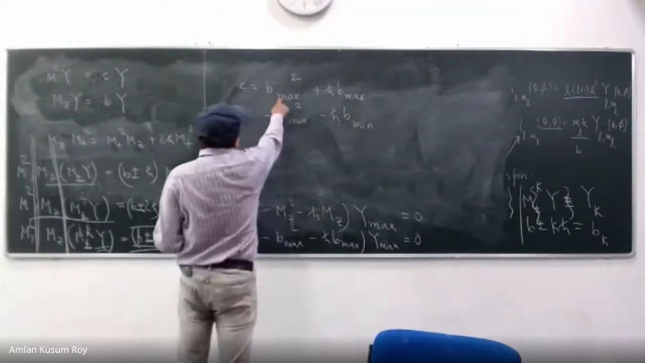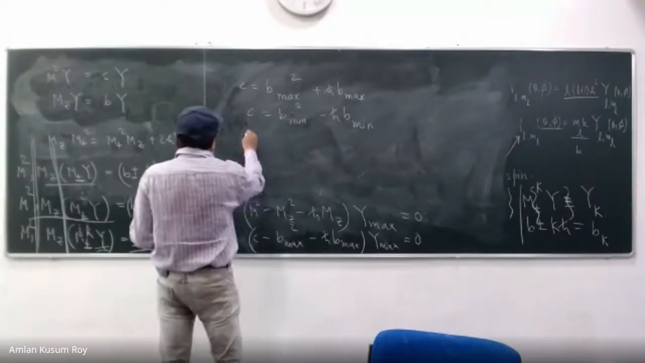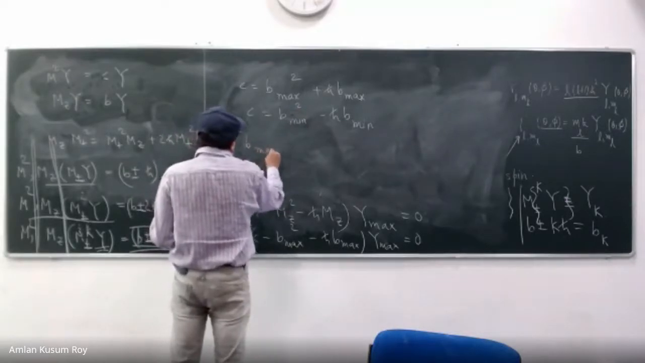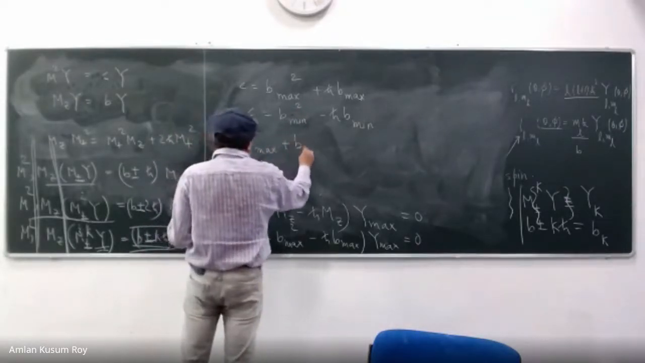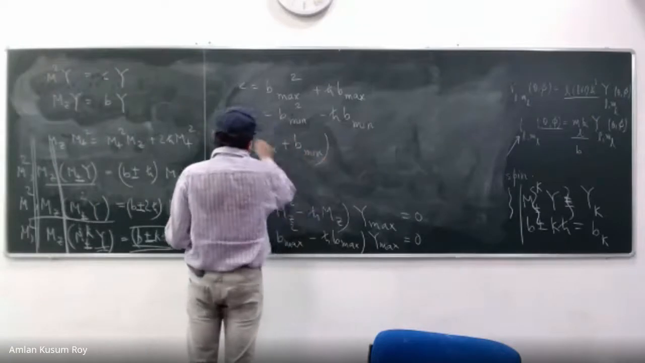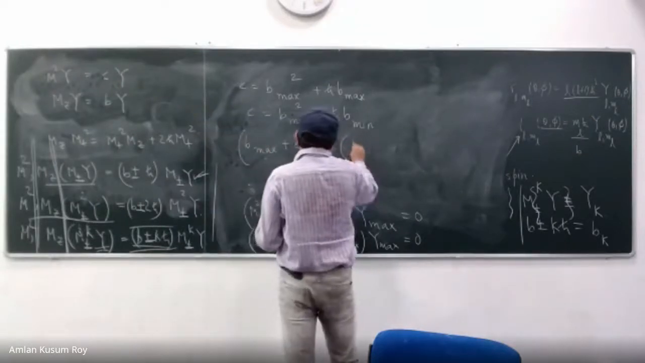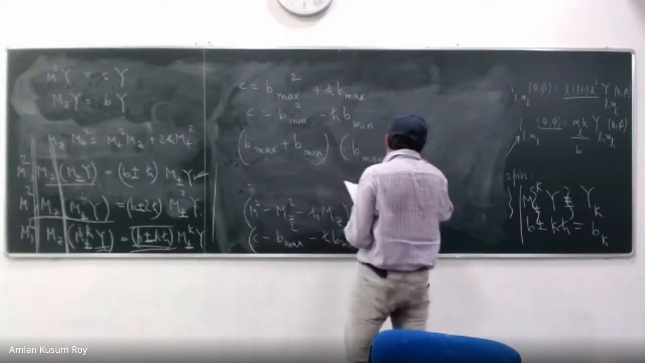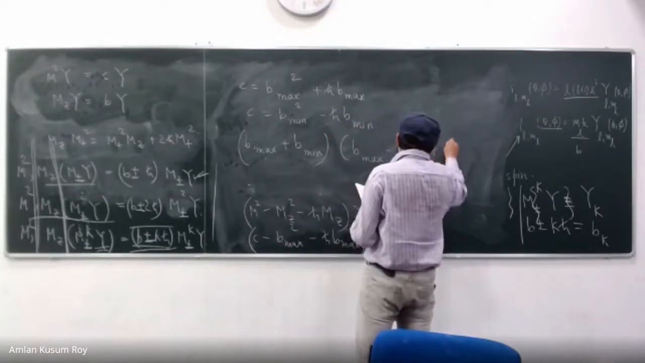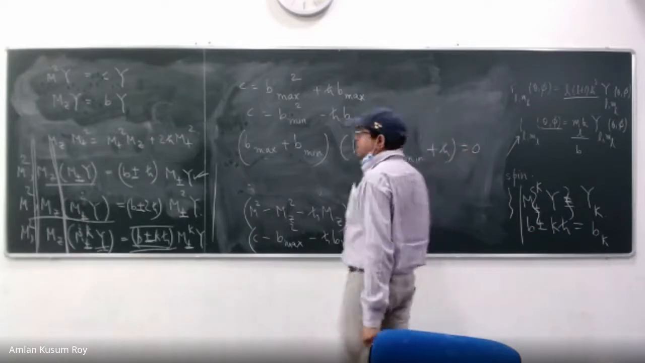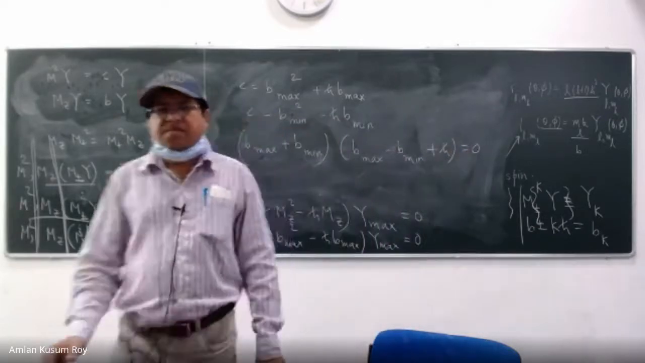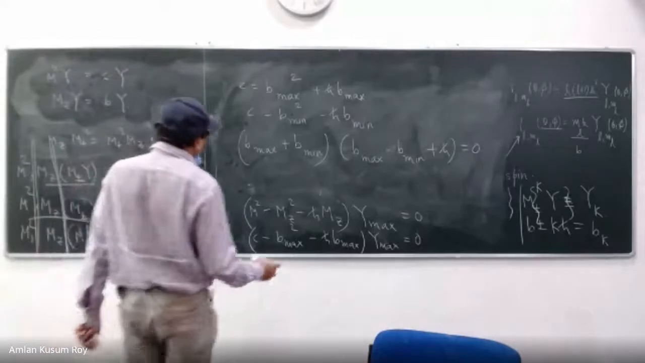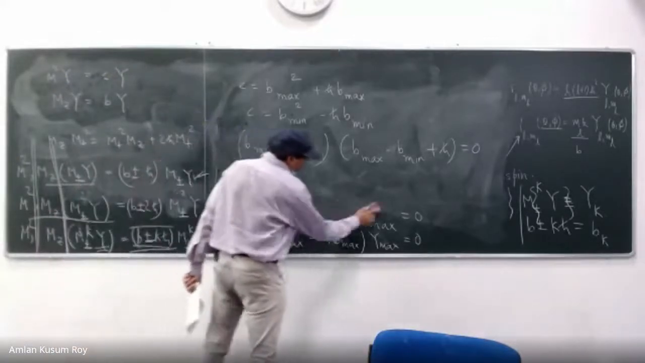So that means I can equate these two expressions. If I do that, please do the rearrangement: B max plus B min into B max minus B min plus h cross. I can write this after some manipulation. What does it tell me?